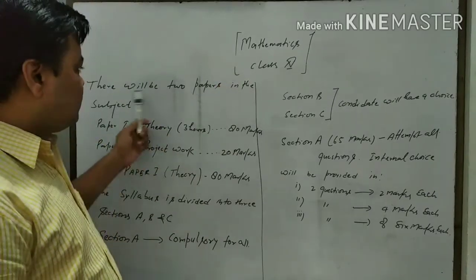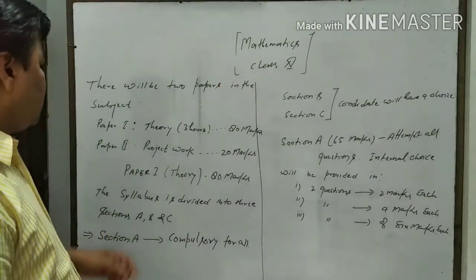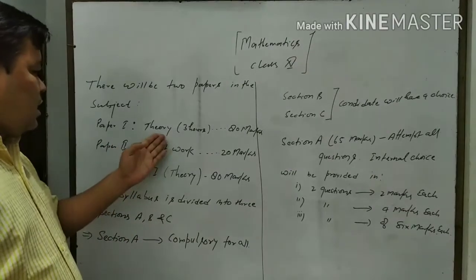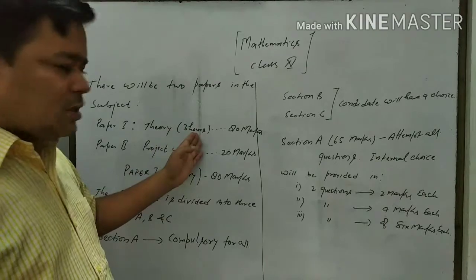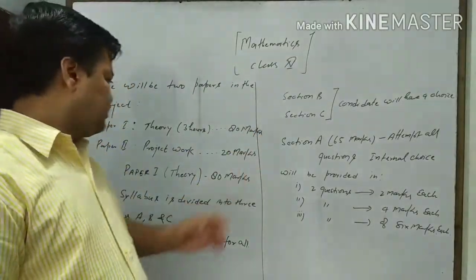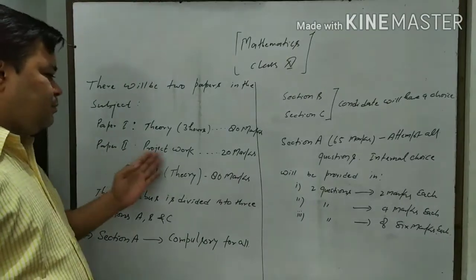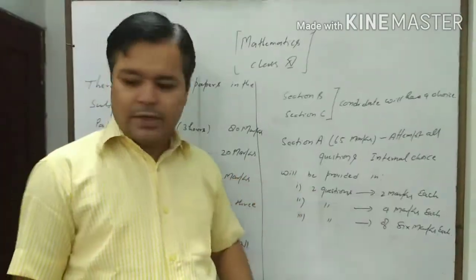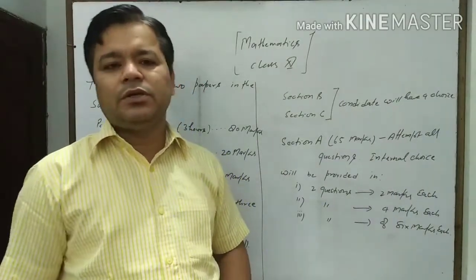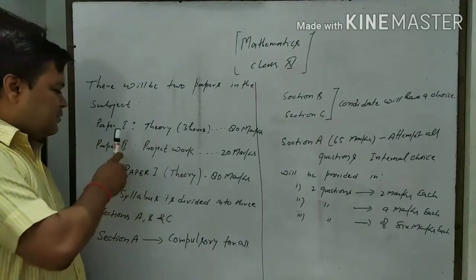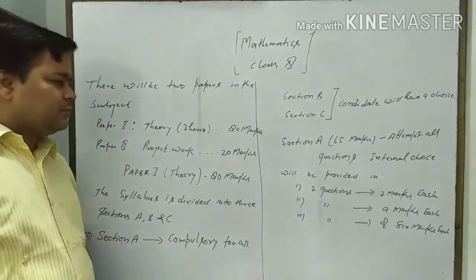The paper first is the theory of 3 hours, and the maximum marks will be 80, and the paper second will be project work of 20 marks. So there will be two papers, paper first and paper second.